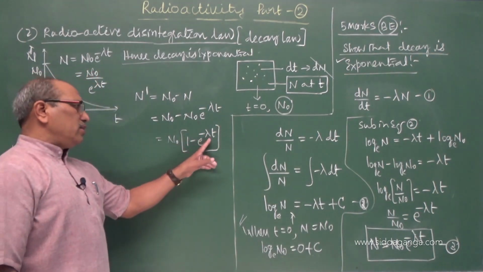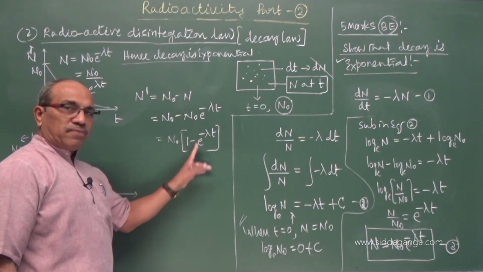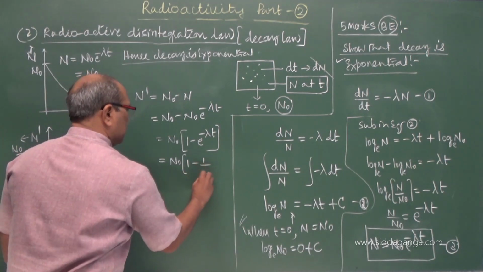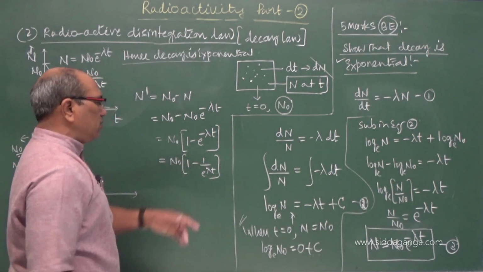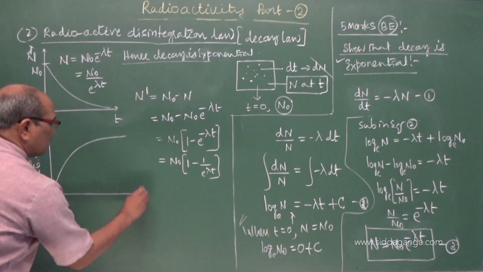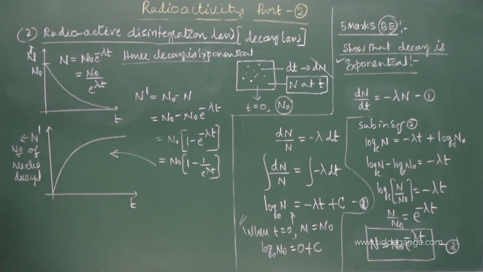As time increases, this term goes on decreasing. If I rewrite n naught into 1 minus 1 by e power lambda t, the negative term decreases, which means this term increases exponentially with respect to time. This is the graph. This represents active nuclei present.